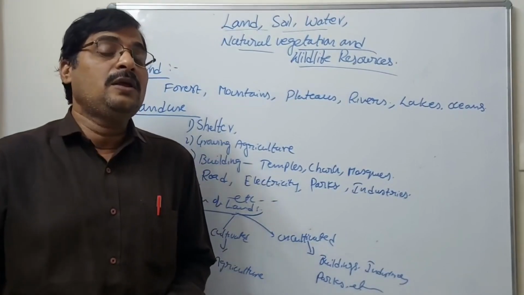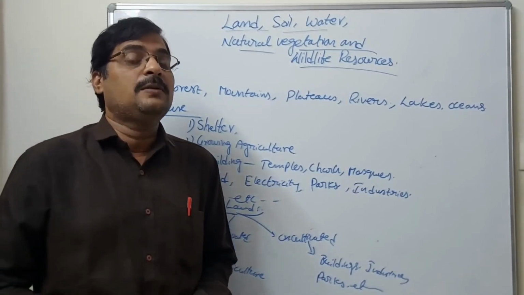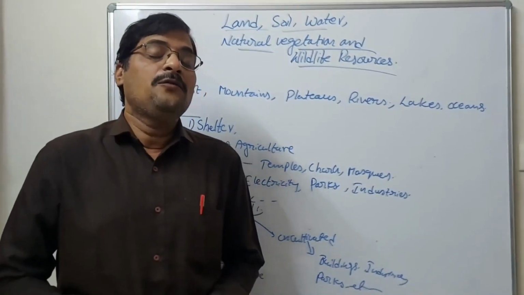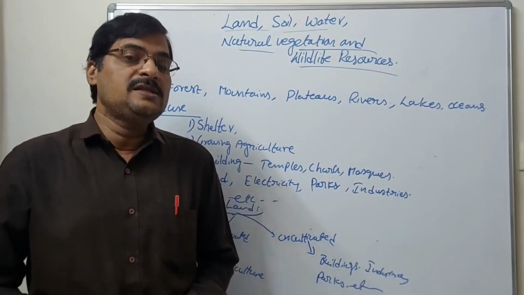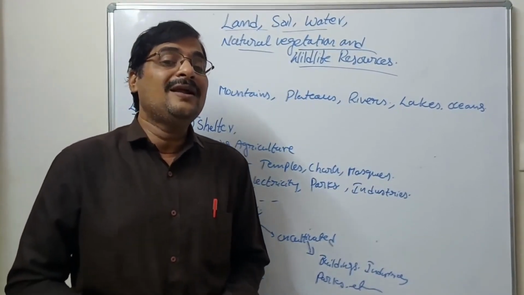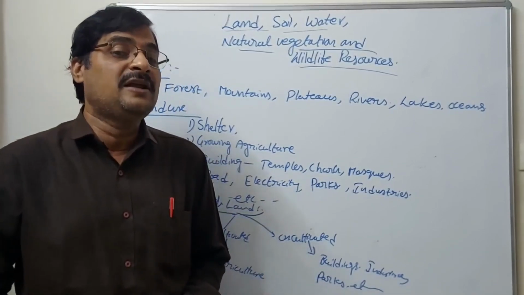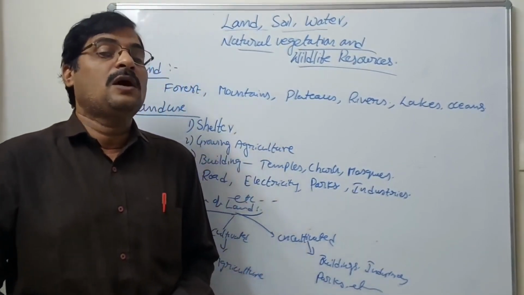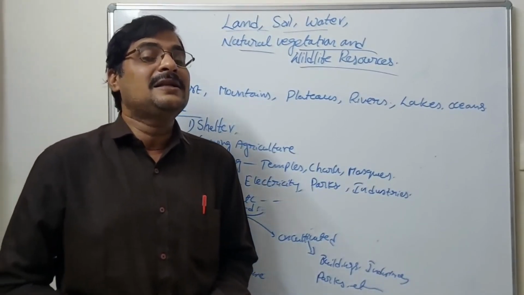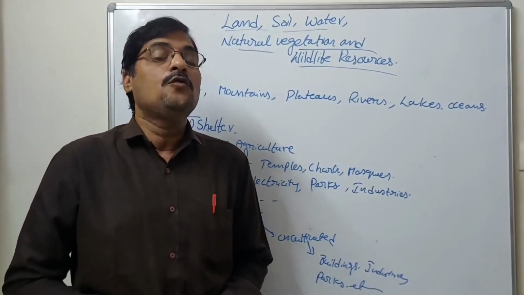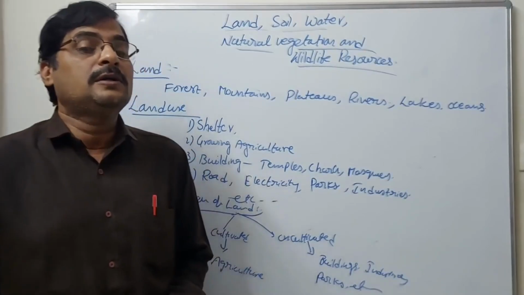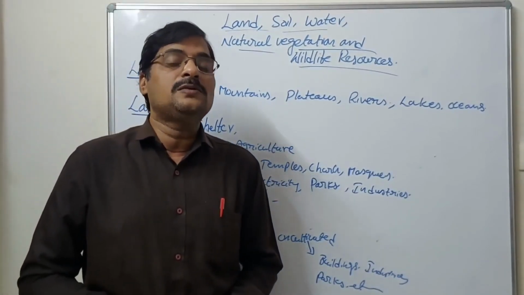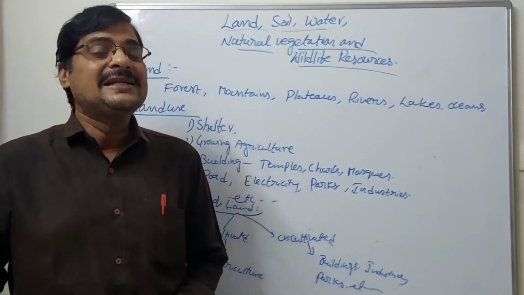But how can we arrange shelter for the people? Okay, we are arranging the shelter. But if there is deforestation, then rainfall automatically decreases. When rainfall decreases, what will happen? Agriculture is affected. That means food crops do not come on time, so a shortage of food will also happen. So it is a linked system.